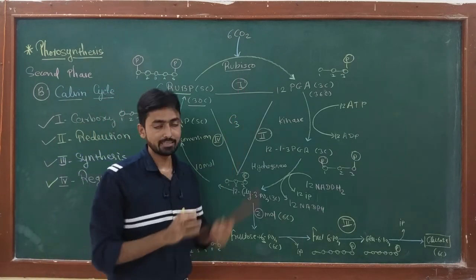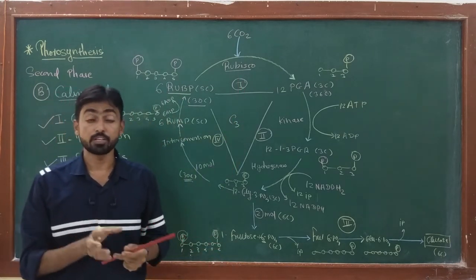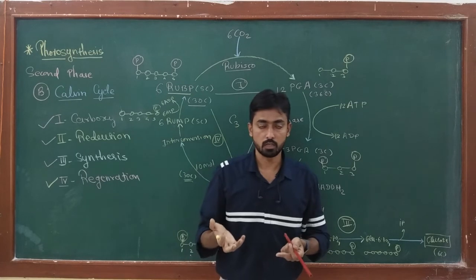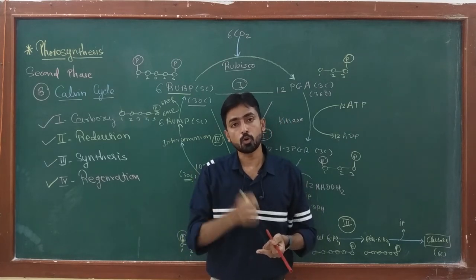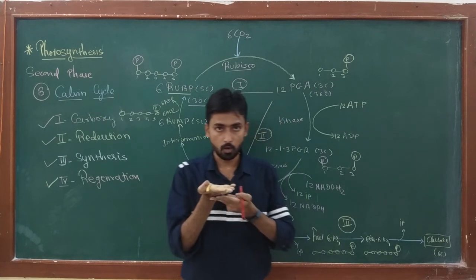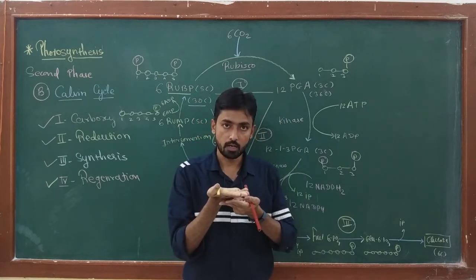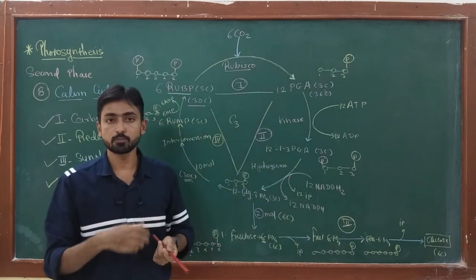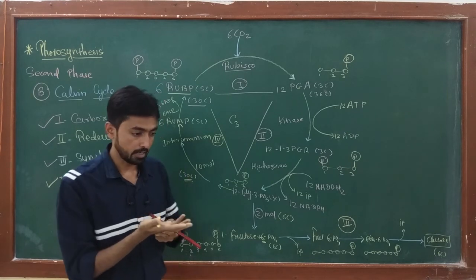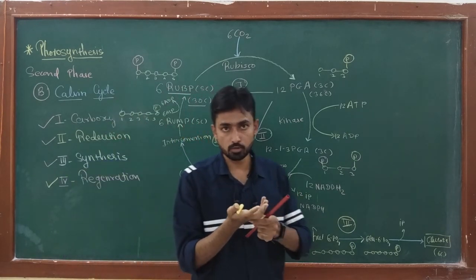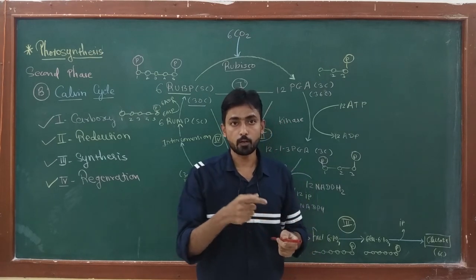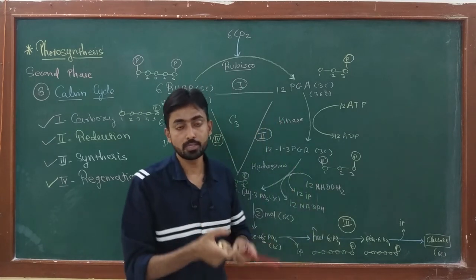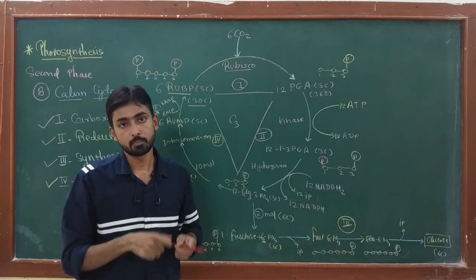Rubisco enzyme is, as I said, a temperature sensitive enzyme. Okay, when the temperature of the atmosphere increases, sometimes the plant has to close its stomata. We know that the leaf of the plant has openings. Okay, and that opening is mainly used for gaseous exchange, and sometimes transpiration may occur from the stomata. Okay, and if due to temperature the plant partially closes the stomata, then uptake of O2 and CO2 is hampered. Okay, that means the concentration of CO2 decreases inside the plant leaf cell.